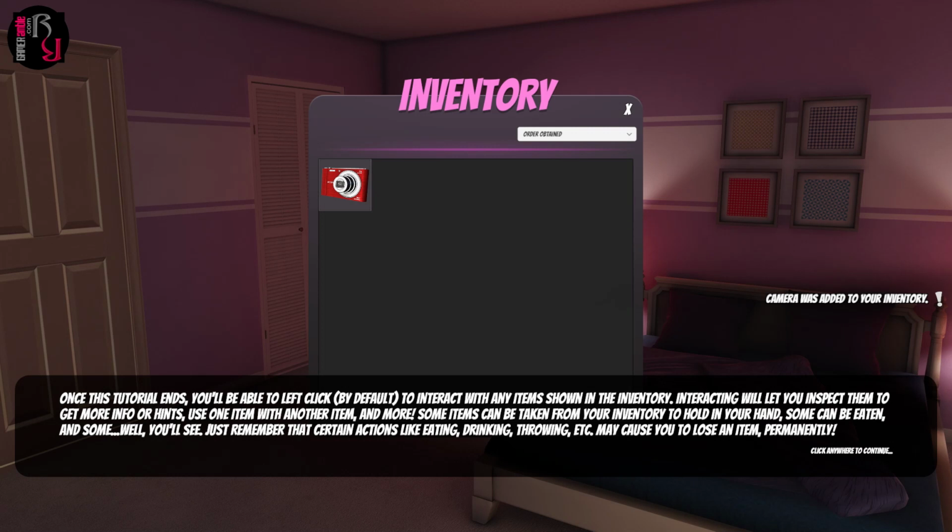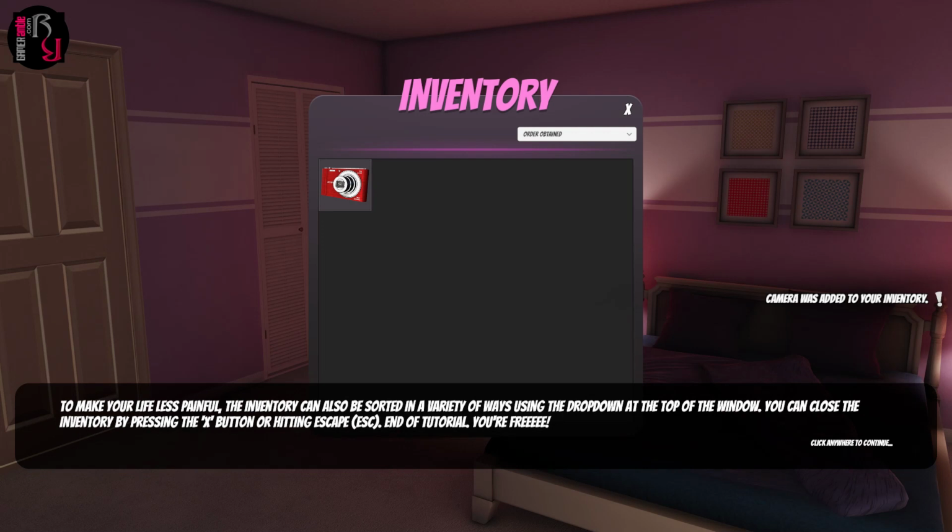Remember that certain actions like eating, drinking, throwing, etc. may cause you to lose an item permanently. To make your life less painful, the inventory can also be sorted in a variety of ways using the drop down at the top of the window. You can close the inventory by pressing the X button or hitting escape. End of tutorial, you're free!